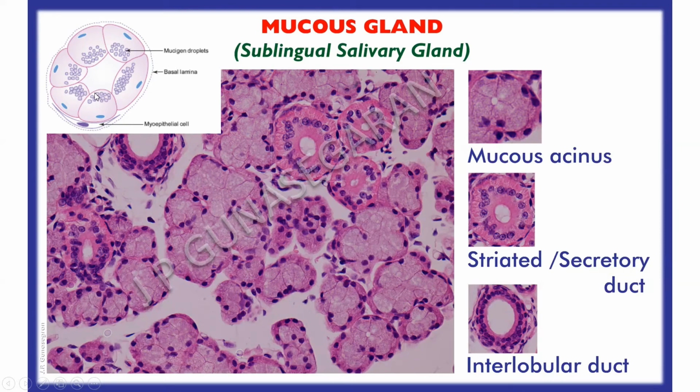Each mucous acinus has got a large lumen, flat, peripherally situated nuclei, and the apical part of the cytoplasm contains mucigen droplets. And these mucous acini are lined by cuboidal epithelial cells, in contrast to the pyramidal epithelial secretory cells of the serous acini.